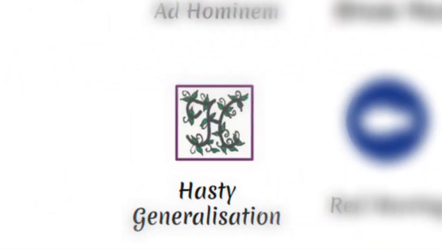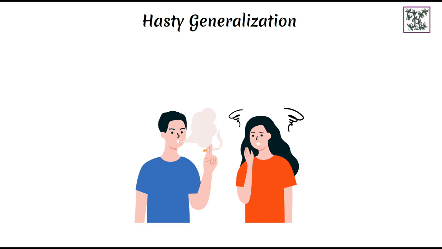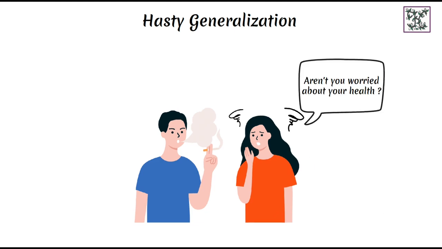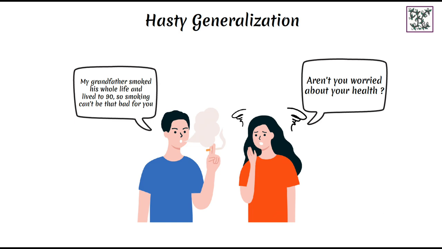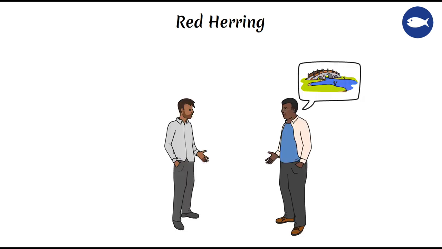Hasty generalization. This fallacy involves drawing a conclusion based on a small sample size, rather than looking at statistics that are much more in line with the typical or average situation. "My grandfather smoked his whole life and lived to 90, so smoking can't be that bad for you," ignores broader epidemiological data.